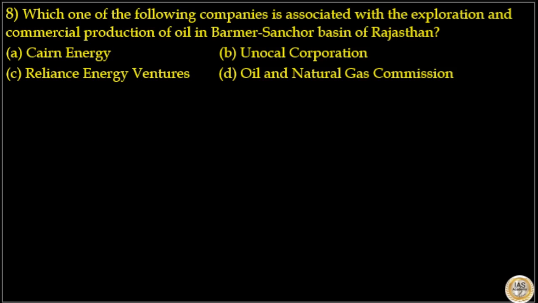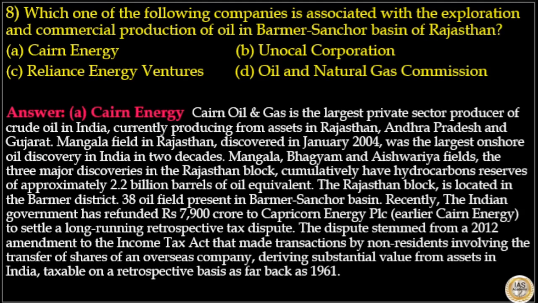Next is, which one of the following companies is associated with the exploration and commercial production of oil in Barmer Sancho Basin, Rajasthan? Options are Cairn Energy, Unocal Corporation, Reliance Energy Ventures, Oil and Natural Gas Commission. The answer to this question is option A, Cairn Energy. Cairn Oil and Gas is the largest private sector producer of crude oil in India, currently producing from assets in Rajasthan, Andhra Pradesh and Gujarat.